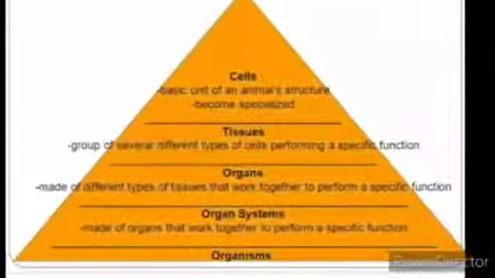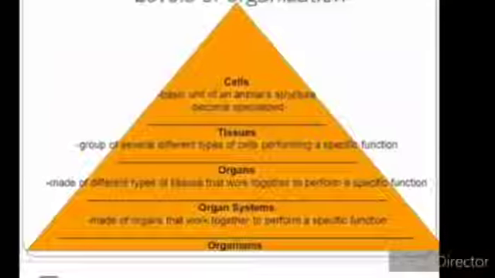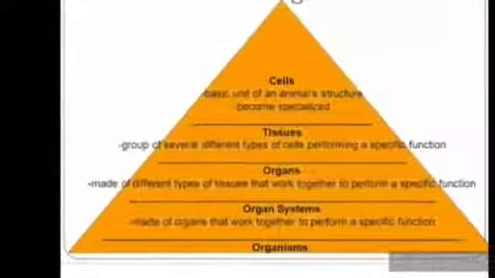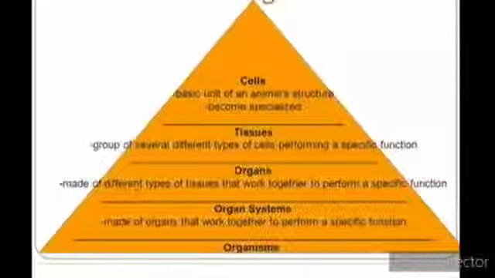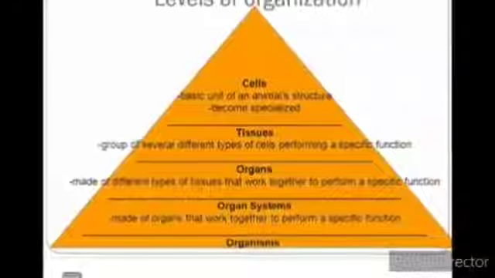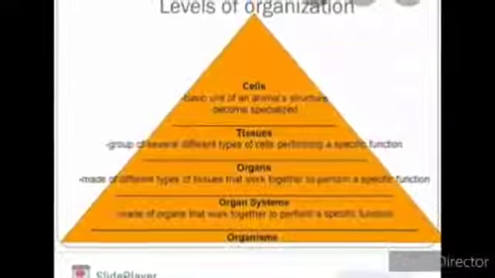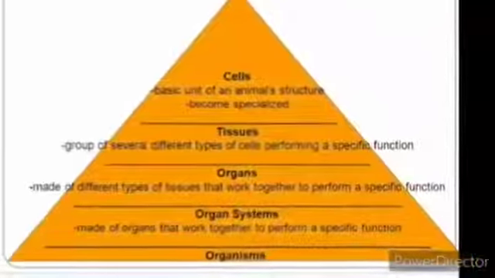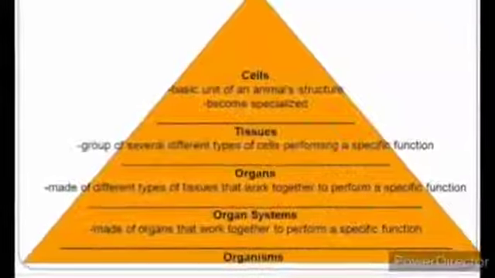Firstly comes the cell. Cell is the basic unit of an animal structure. It becomes specialized to perform a function. When two or more cells combine, they form tissues. And what are tissues? Tissues are a group of several different types of cells performing a specific function.